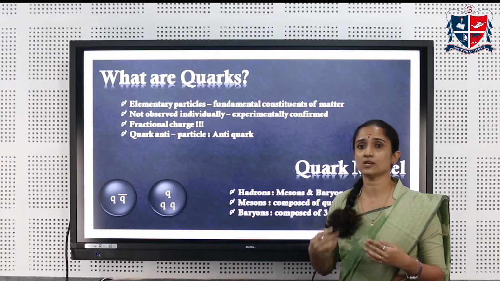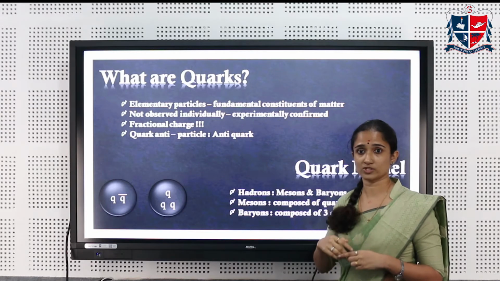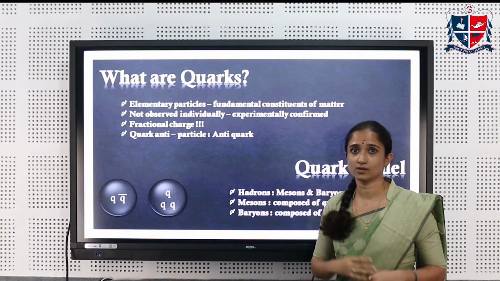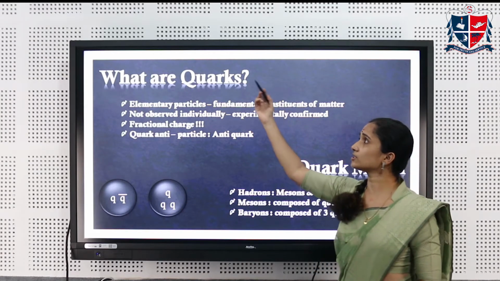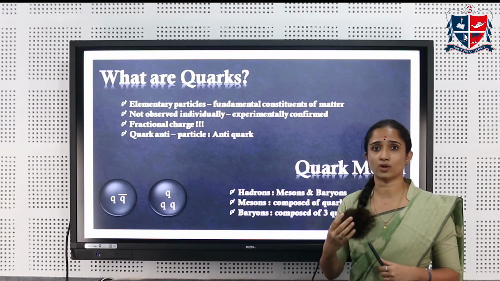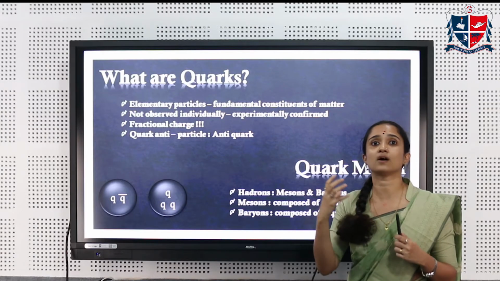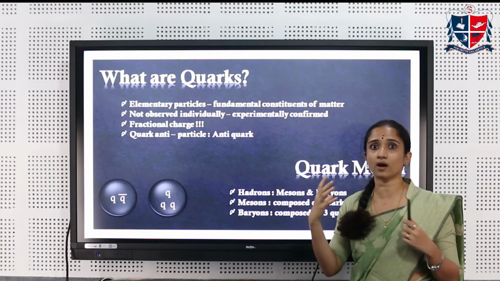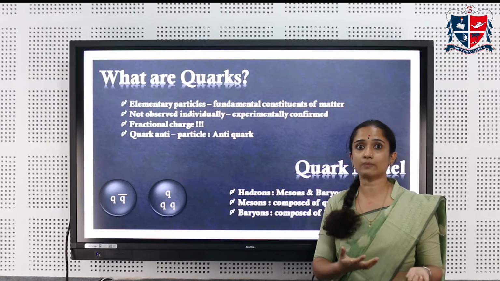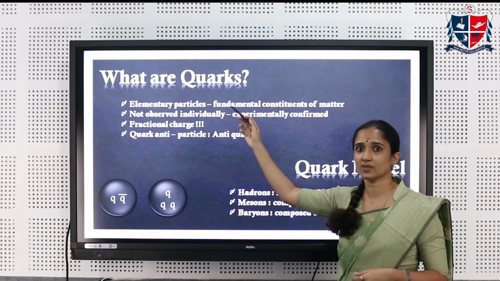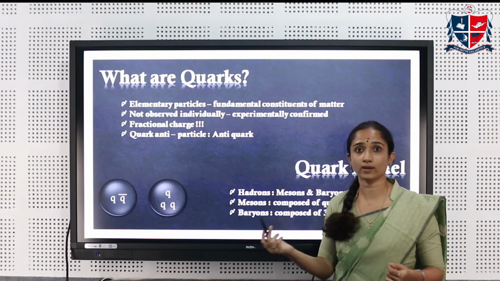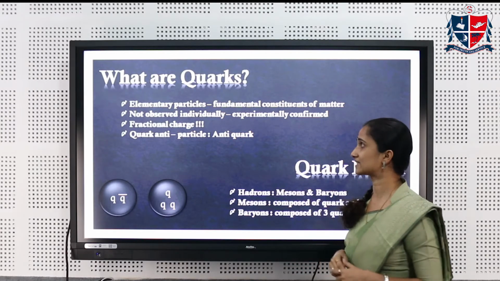Just like leptons, quarks are elementary particles, and they cannot be divided into further constituent particles. Now these quarks have some peculiar properties. They cannot be observed individually. It is impossible to isolate a single quark. This is totally unheard of, because we can isolate an electron, and we can isolate a neutrino. They are all elementary particles. But when we come to quarks, it is practically impossible to isolate a single quark. Why? We will see that in upcoming slides.